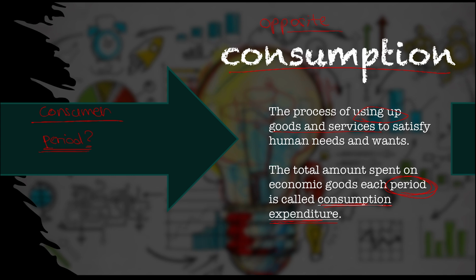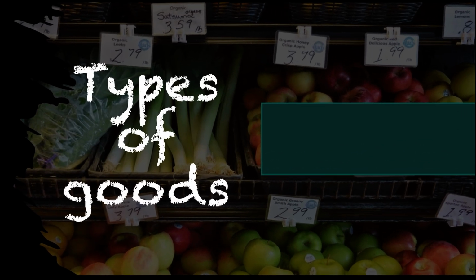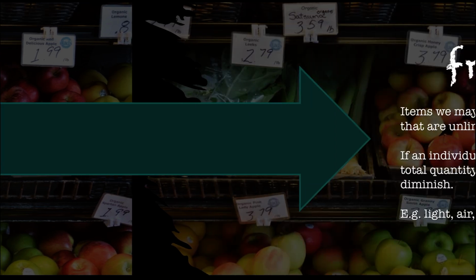Now, the thing confusing about this is the word period. What does that mean? It could mean basically any amount of time. It could mean 1 month or 12 months. It could even mean 3 months, whatever you choose. But the main important thing is that once you choose, these will remain constant. They will not change. For example, if I chose 1 month, so every month, how much I spend, that would be my consumption expenditure.